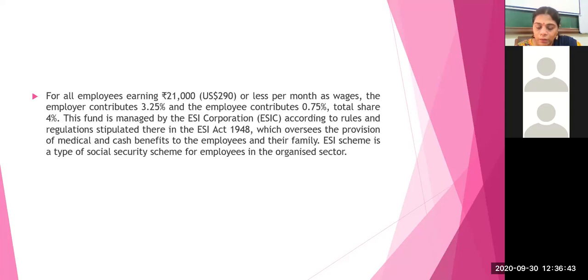The main objective of this scheme is a type of social security scheme for employees in the organized sector. Now, what will happen to the unorganized sector? Government also plans for employees who are working in the unorganized sector. We will see that maybe in another social security benefit, but this is mostly implemented in the organized sector.